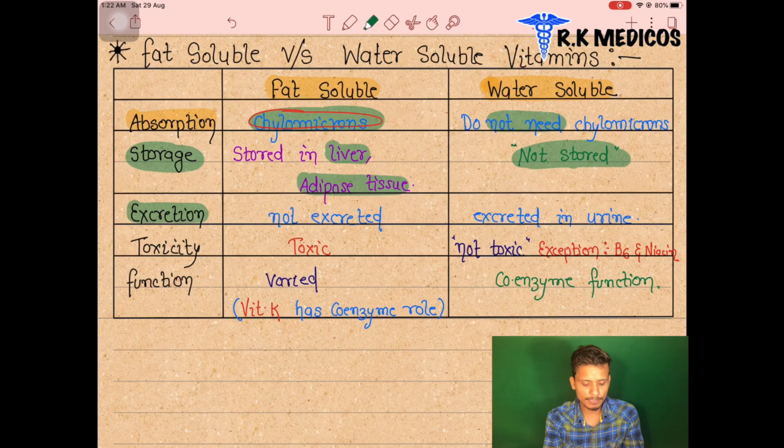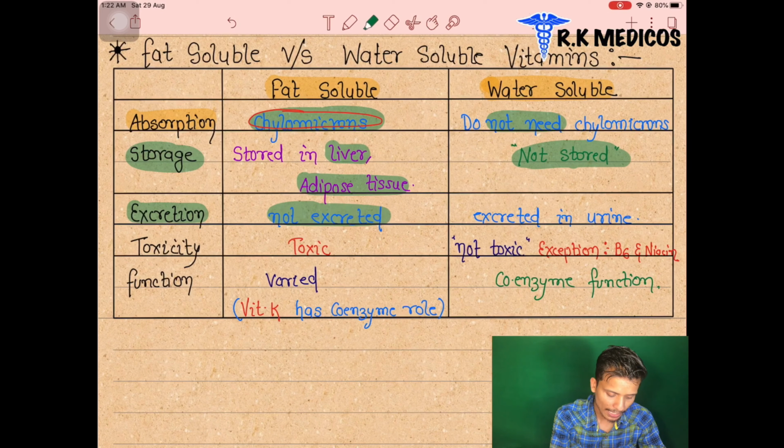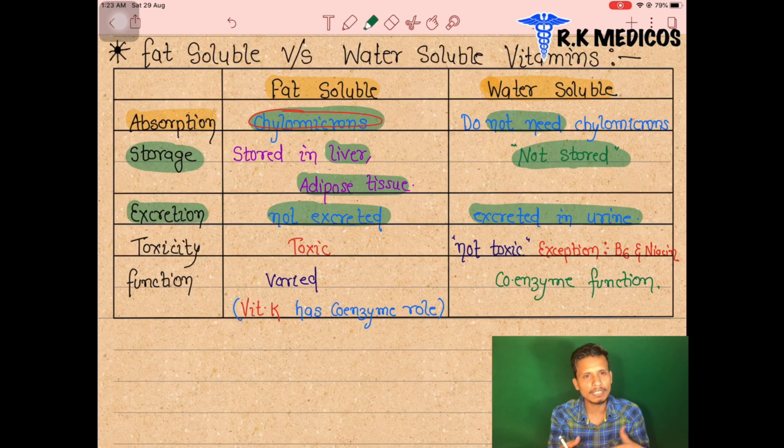The fat soluble vitamins are not excreted because they are stored in liver or adipose tissue. But the water soluble ones are excreted in urine because they are not stored in our body. After breakdown, they go into excretory substances and are excreted through the urinary system or fecal matter.